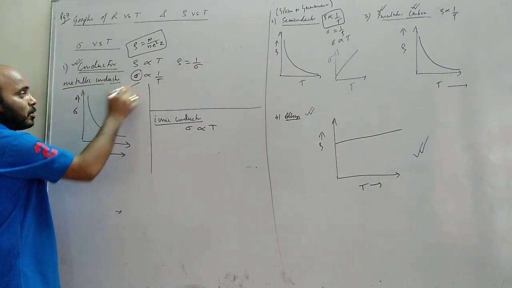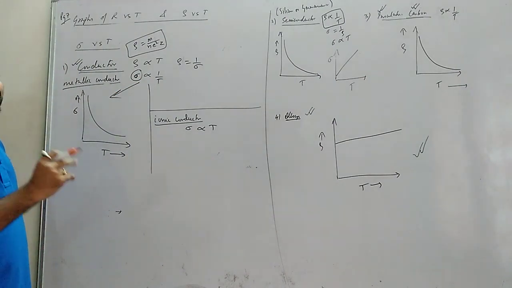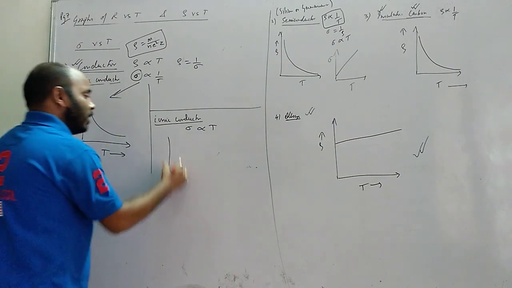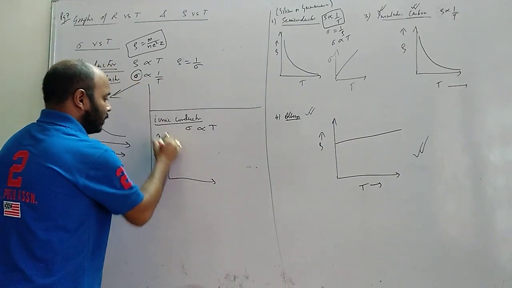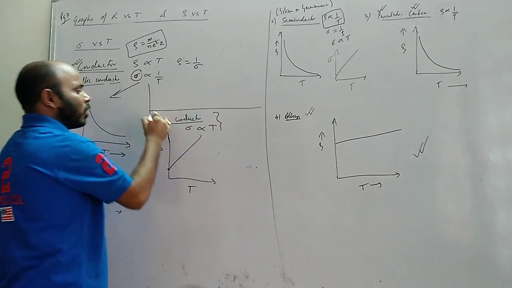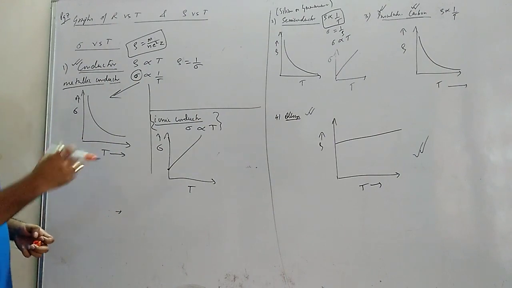Here it is inversely proportional. Here it is proportional. Okay? Because of the ionic bonds which break easily. So it is something like semiconductors. Understood? So here the graph will be what? It will be a proportional graph starting from some point. So ionic conductors, I am talking about the semiconductors where when we give some temperature, bonds break and charge carriers are produced.